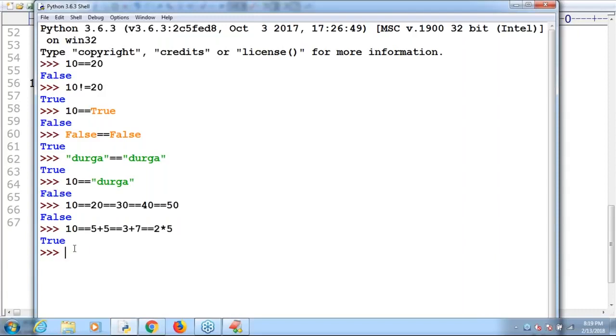Now I'm taking a double equal to 97. What is the output by default we are going to get? Remember that: false. One is a number, the other one is a string.